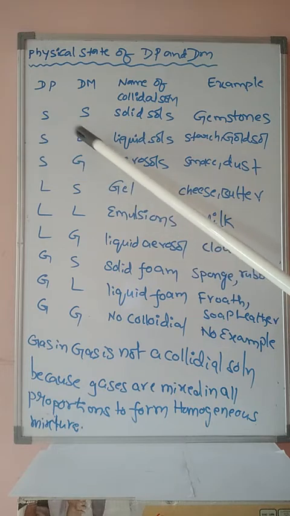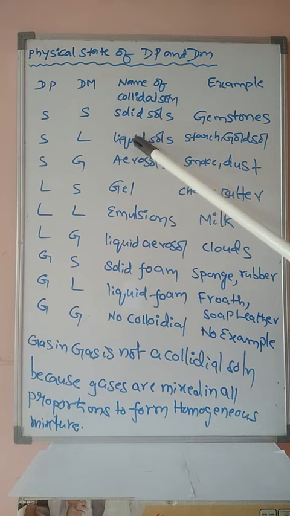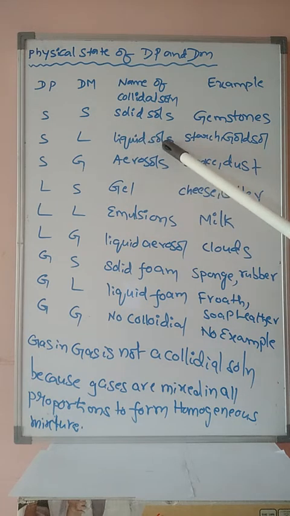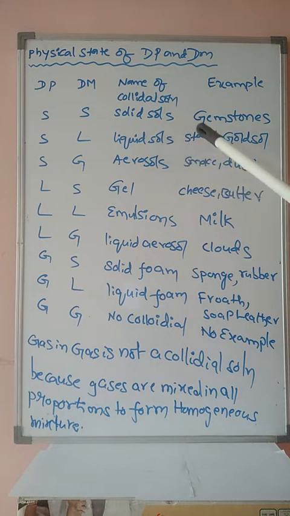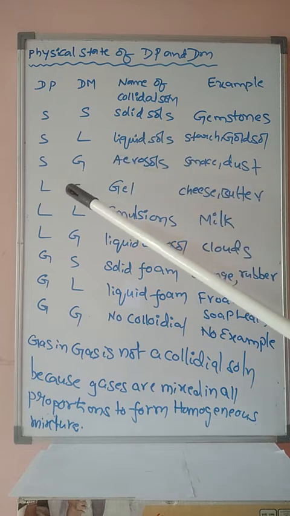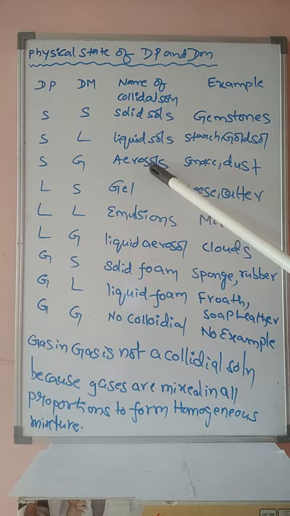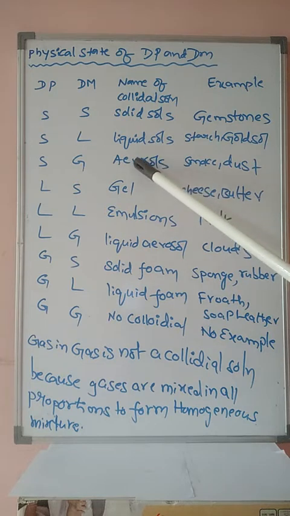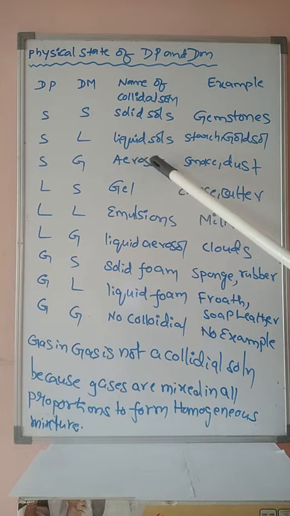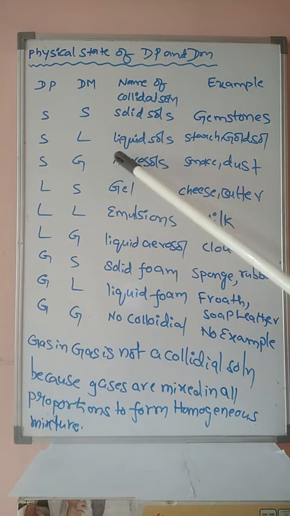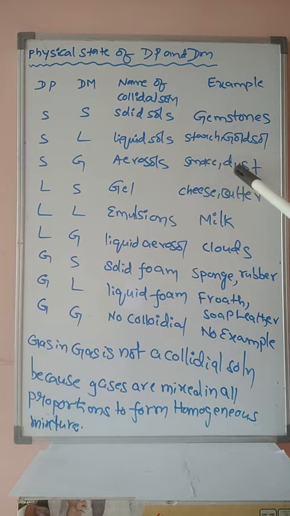Solid in liquid. The dispersed phase is solid and the dispersion medium is liquid, which are known as liquid sols or liquid colloidal solutions. Examples are starch and gold sol. Solid in gas. These are known as aerosols, that is, gaseous colloidal solutions, since the dispersion medium is gas. Examples are smoke and dust.